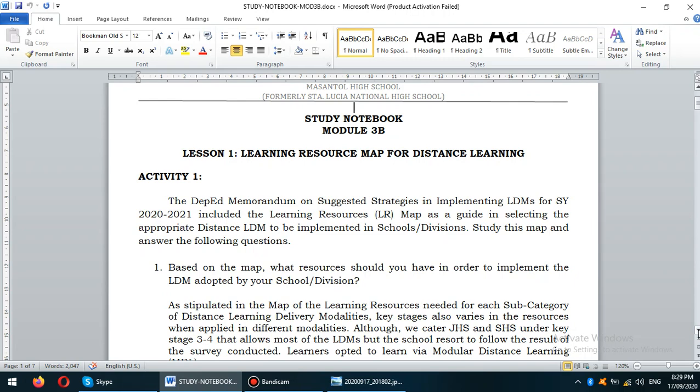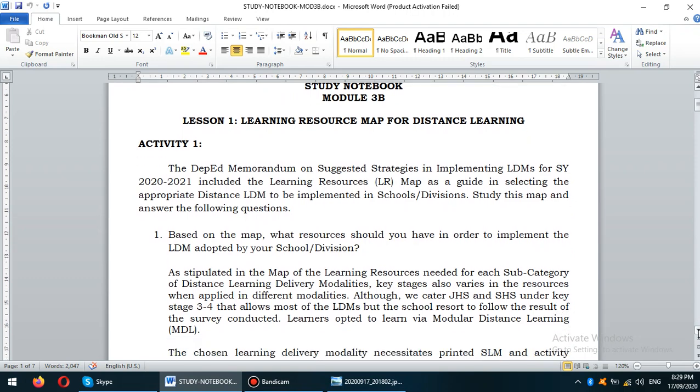For lesson 1, the question for activity 1: the DepEd memorandum on suggested strategies in implementing LDMs for SY 2020-2021 included the learning resources map as a guide in selecting the appropriate distance LDM to be implemented in schools and divisions. Study this map and answer the following question. Before you answer, you may need to browse first the LR map as your guide in selecting appropriate distance learning.